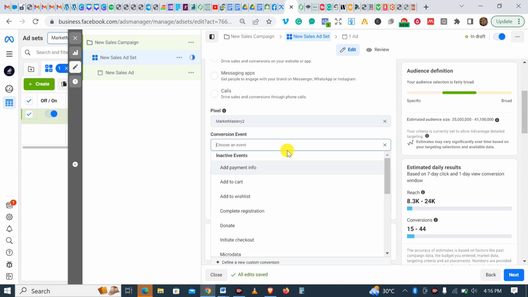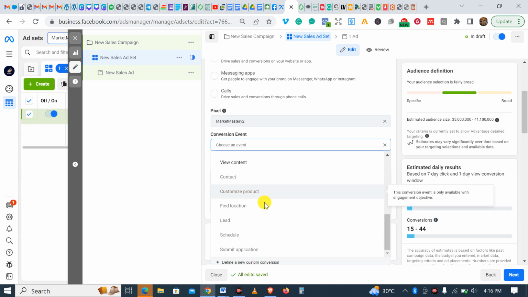If you're running a sales campaign, you know that you can optimize for leads. You can optimize for leads here. It's very, very important that you note that. So check the campaign objectives, know the conversion event that works, so that you can be able to optimize very well the conversion event, so that your pixel can pick properly what you want it to pick.